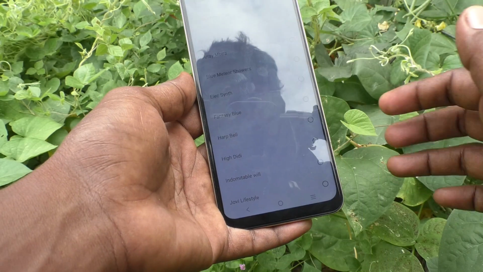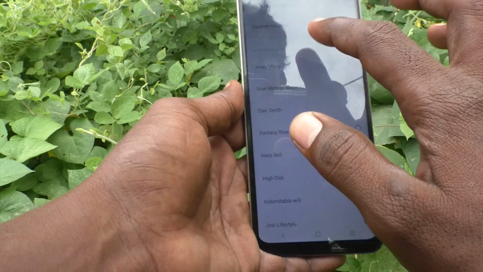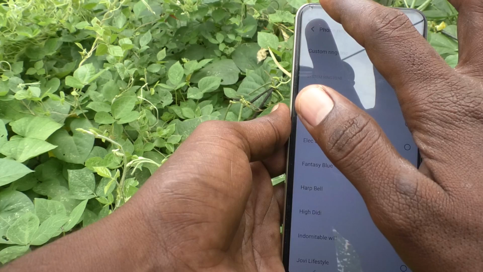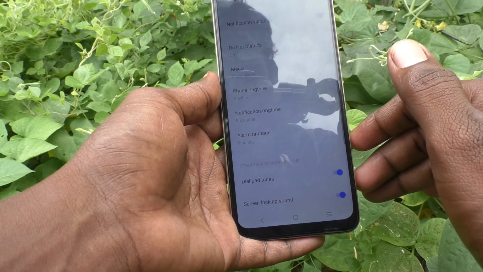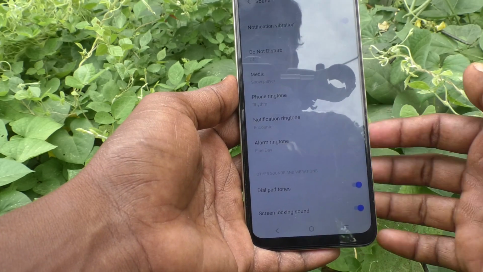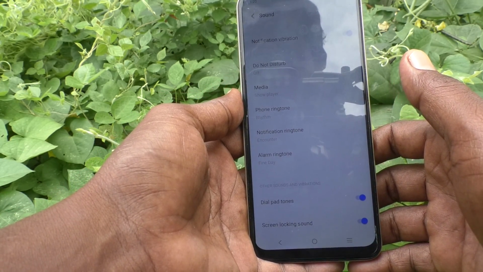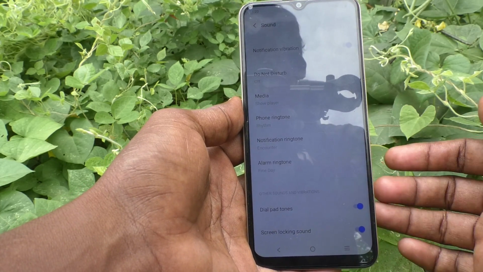Okay, so in this way you can also set a custom ringtone. You can choose system ringtone or custom ringtone for setting up a ringtone. This ringtone can be customized here. In this way you can easily change any ringtone, set any ringtone for our phone Vivo Y16.